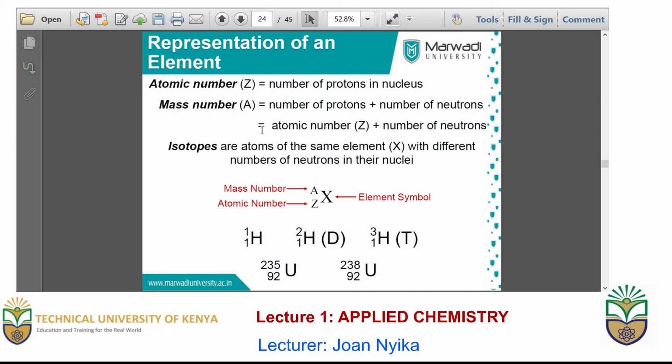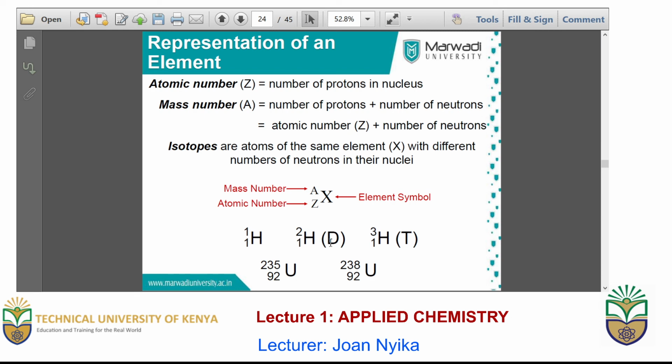However, in some specific elements, you will find that there are atoms of the same element that have a different number of neutrons in their nucleus. A case example is hydrogen. Look at this kind of hydrogen, and this kind of hydrogen, and this kind of hydrogen. In the first case, hydrogen has an atomic number of 1, which is equivalent to the number of protons. It also has a mass number of 1.